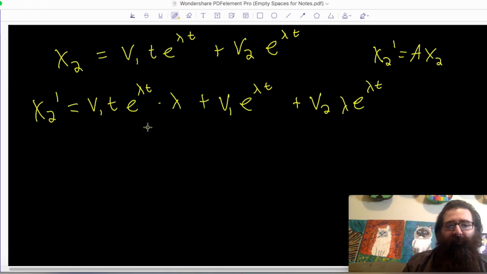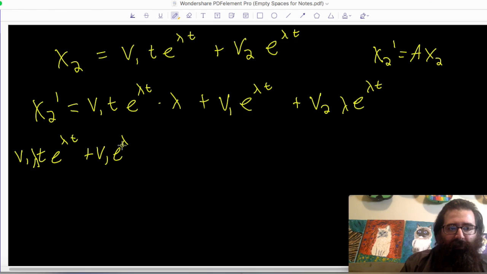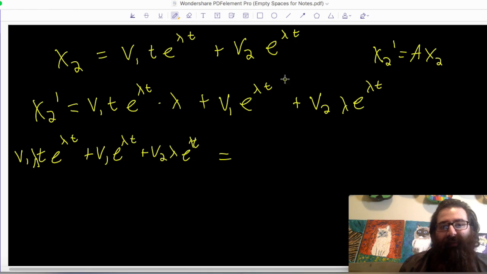Well, let me write this over again. So v1t e to the lambda t, let me move the lambda in. v1 lambda t e to the lambda t plus v1 e to the lambda t plus v2 lambda e to the lambda t. I want to know if this is equal to A times x2.